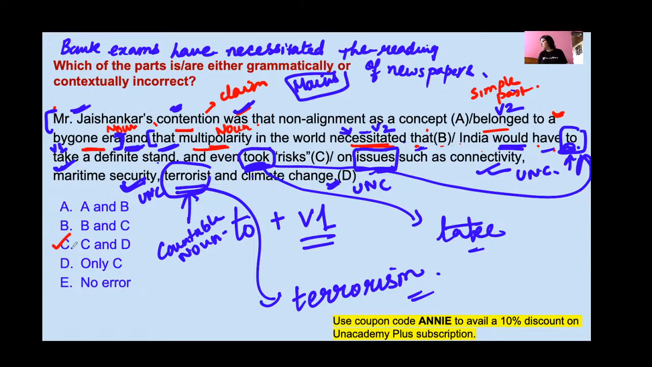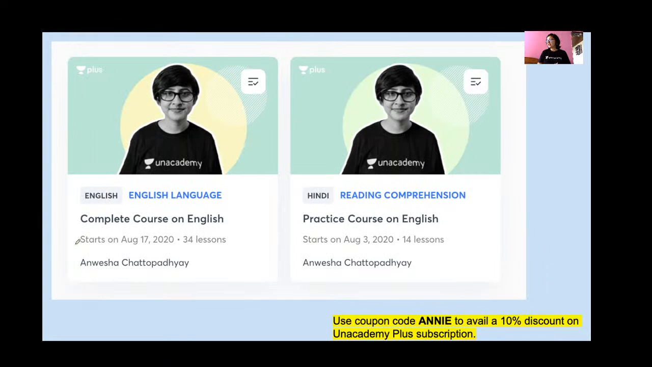Your right answer is C and D. C and D are the parts that are incorrect. Okay, so I'll end the session here. Please tell me in the comment section if you have enjoyed the session. If I get positive feedback from you, then I will take more and more sessions like this.